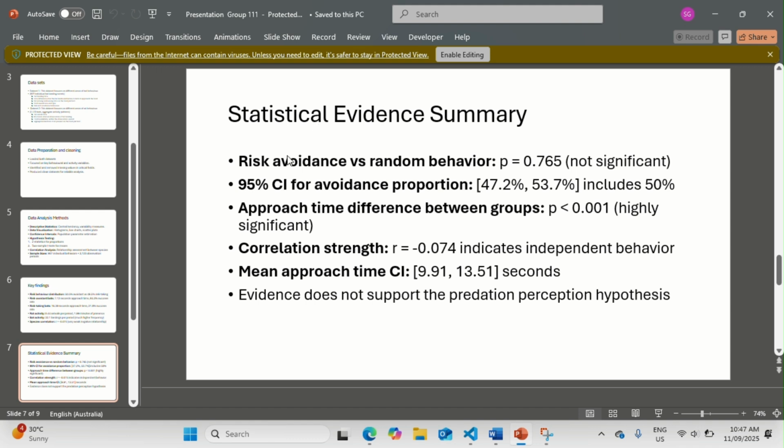First, we tested whether more bats were risk avoidant than expected. The result was not significant. Basically, the number of avoidance bats could just be random, but when we compared the approach time, the difference was very clear and highly significant. That tells us avoidance bats really are more efficient than risk takers. We looked at the link between rat activities and bat landings. The result was almost zero, which means that there is no really strong relationship. Bats were not avoiding rats. So overall, the evidence shows the bats are not scared of rats.